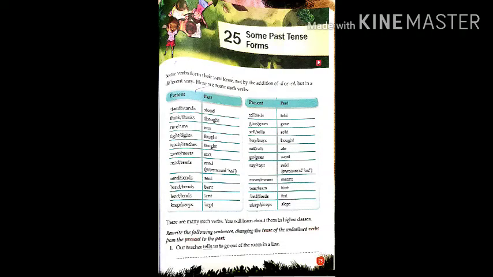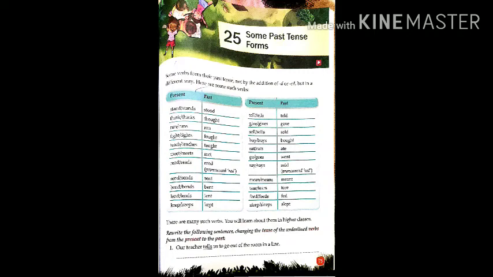Lesson 25, some past tense forms. Children, in lesson 25, page number 75, past tense forms of some verbs have been given in this table. You can see in your book. You have to learn the past tense forms of all these verbs. Okay, so to do the exercise, first we need to learn the past tense forms of all these verbs. So let's start.